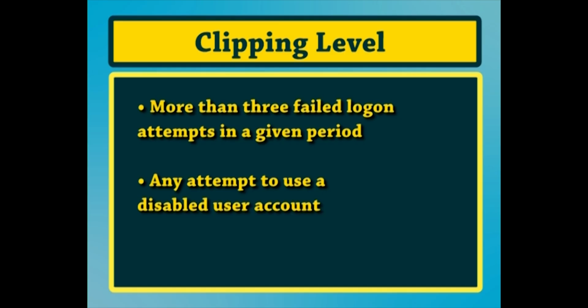Many systems can generate automated reports based on certain predefined criteria or thresholds known as clipping levels. For example, a clipping level may be set to generate a report for more than 3 failed login attempts in a given period, or any attempt to use a disabled user account. These reports help a system administrator or security administrator to more easily identify possible break-in attempts.